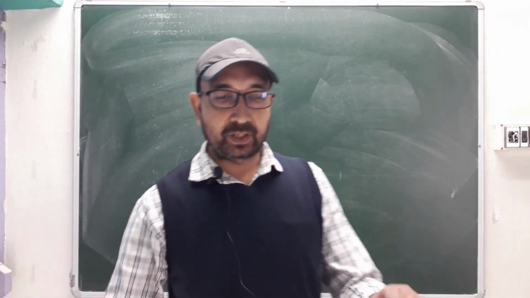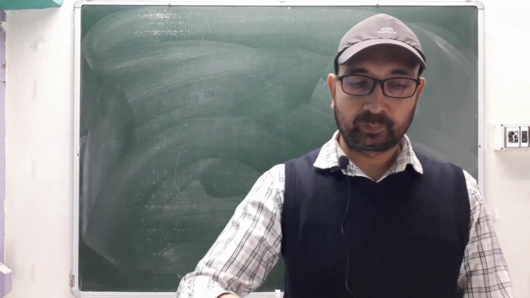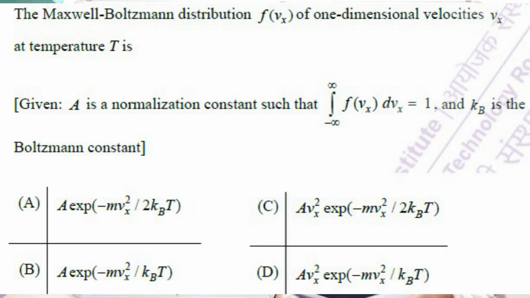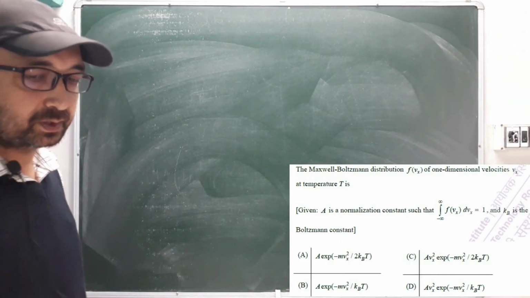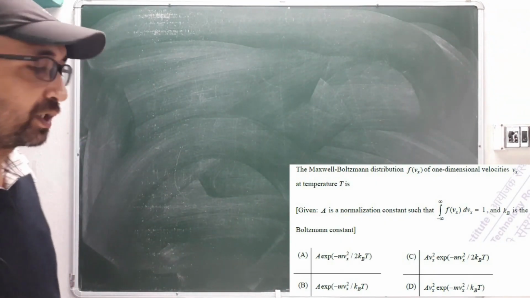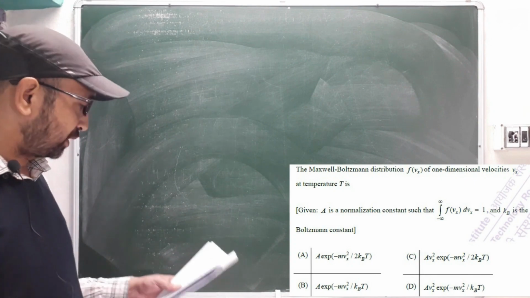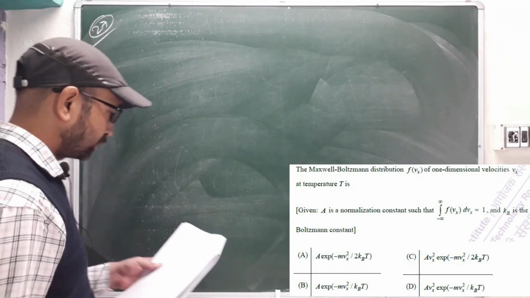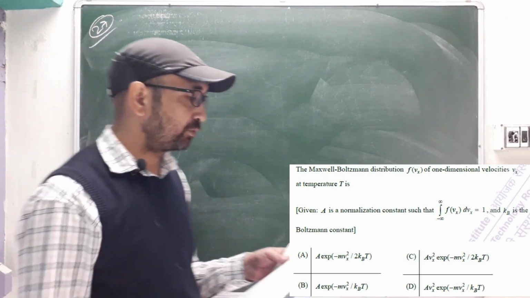So directly we will take up the questions. First question is from 2022, question number 27. I just deleted this one. That's the same formula they have asked in this question. So it is question number 27, from the year 2022, the Maxwell-Boltzmann distribution.